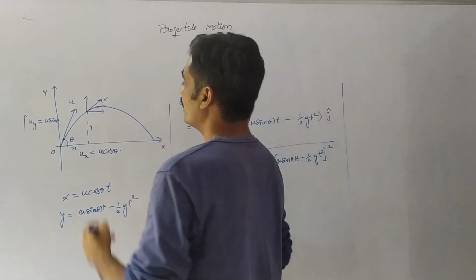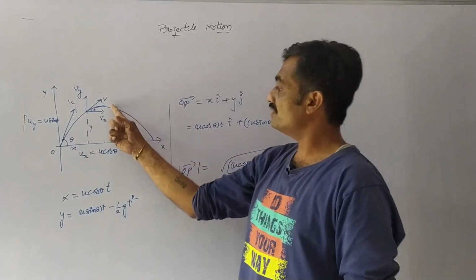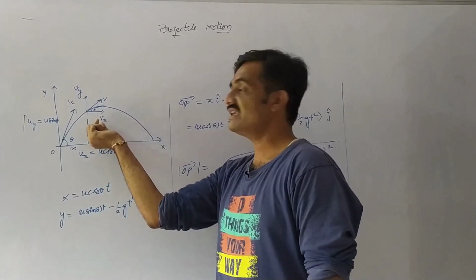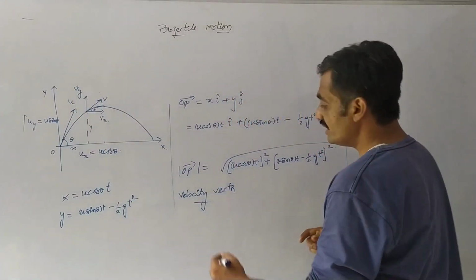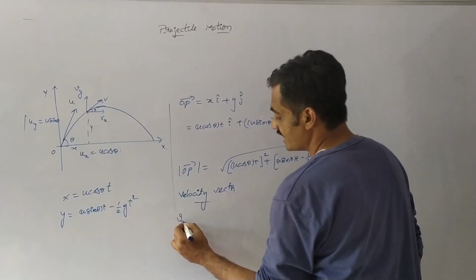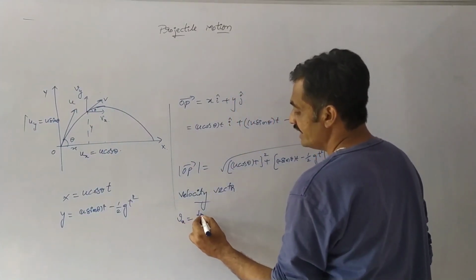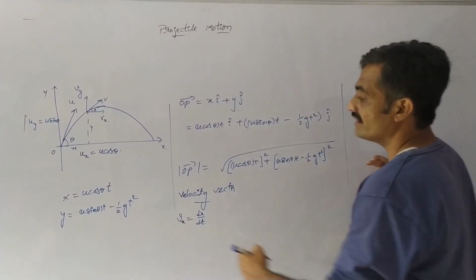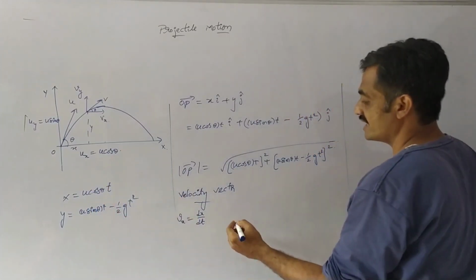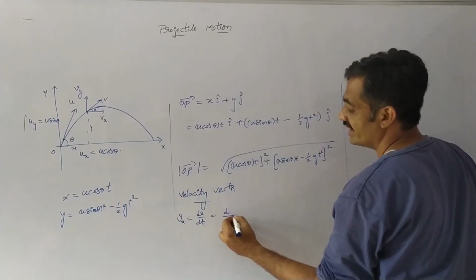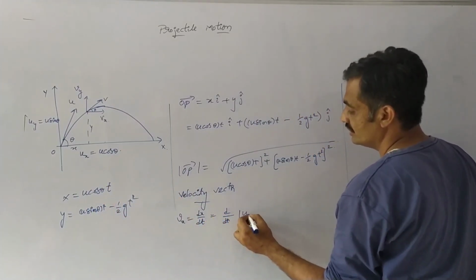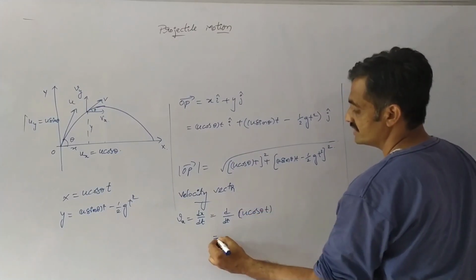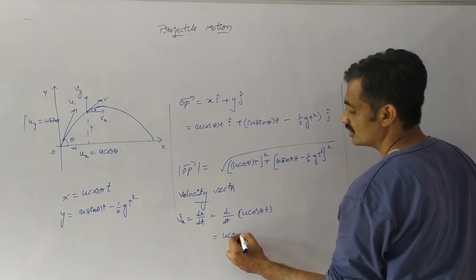The velocity at this point is represented as v. This velocity v resolves into two components, v suffix x and v suffix y. Velocity along the x axis is dx by dt, that is d by dt of u cos theta into t, which gives u cos theta.